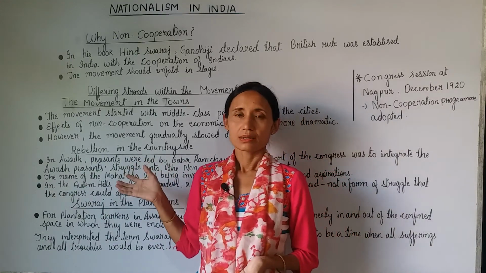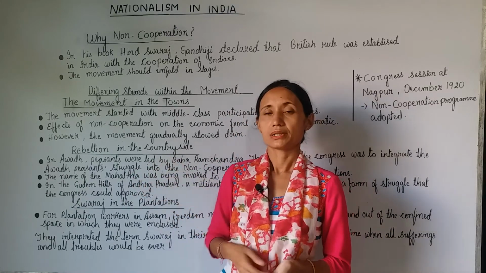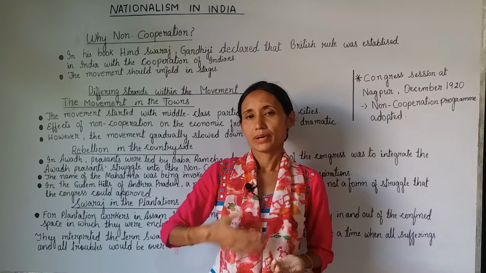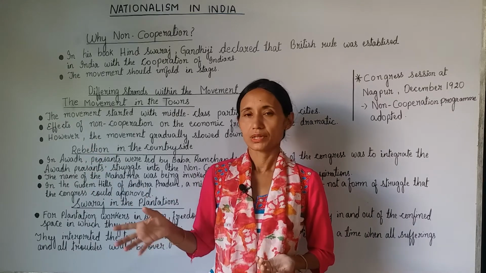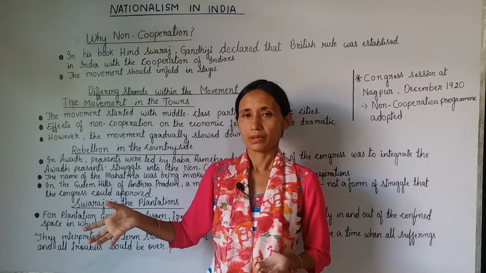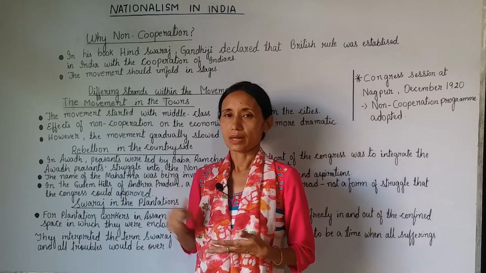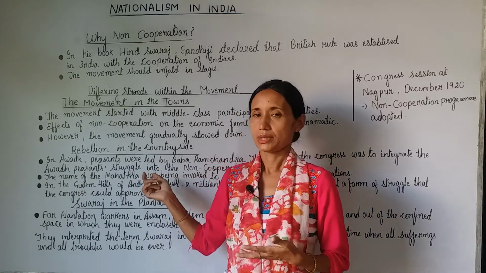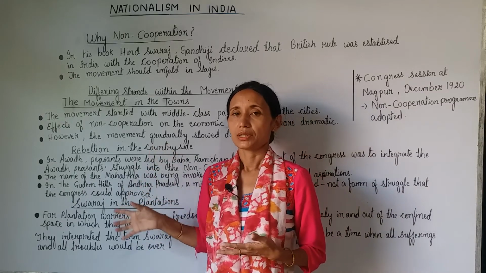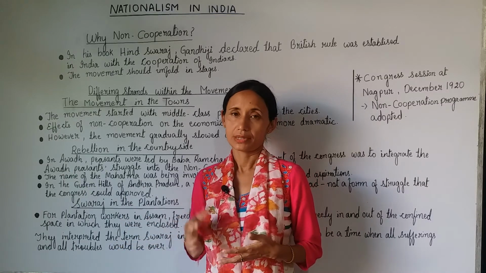Now, next, let's try to understand what happened in the countryside. From the cities, the non-cooperation movement spread to other parts of the country, that is, the villages and the hilly areas. Let's first understand by taking the example of Awadh. In Awadh, in UP, there were many villages, and the peasants of the villages were unhappy with how the landlords and talukdars were treating them.